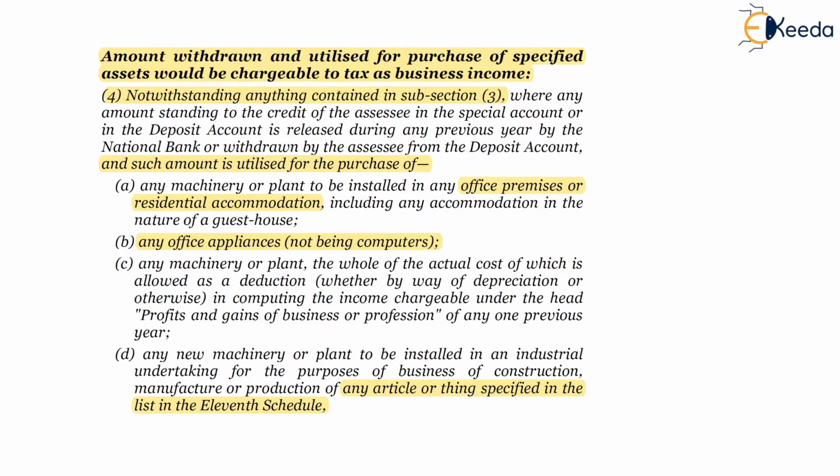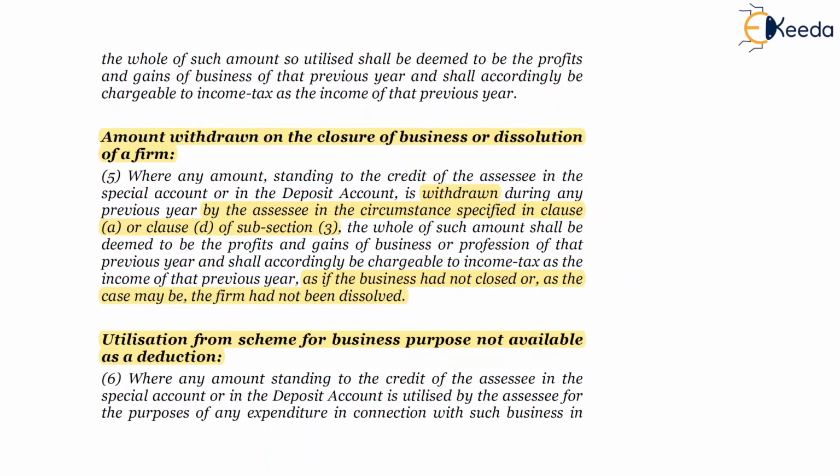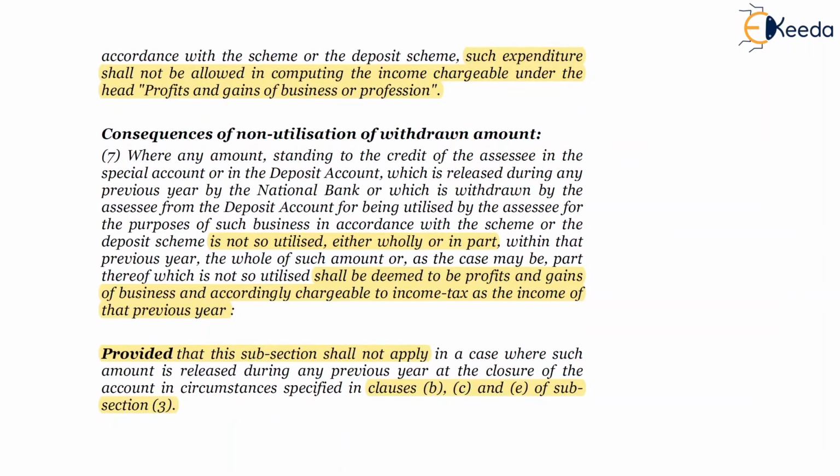So if the amount is utilized for specified assets, then the deduction under section 33AB is not available. Subsection 5 we already discussed. Subsection 6, utilization from the scheme for business purposes is not available as a deduction. This has already been discussed, wherein if a deduction is claimed under other sections of the Act, it won't be eligible. If a deduction is claimed under section 33AB, the same deduction won't be eligible under other provisions of profits and gains.